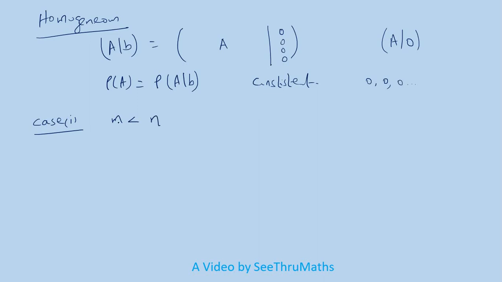If we are having less number of equations, that means more number of unknowns we are having. Okay, so in this case we will get non-trivial solution.